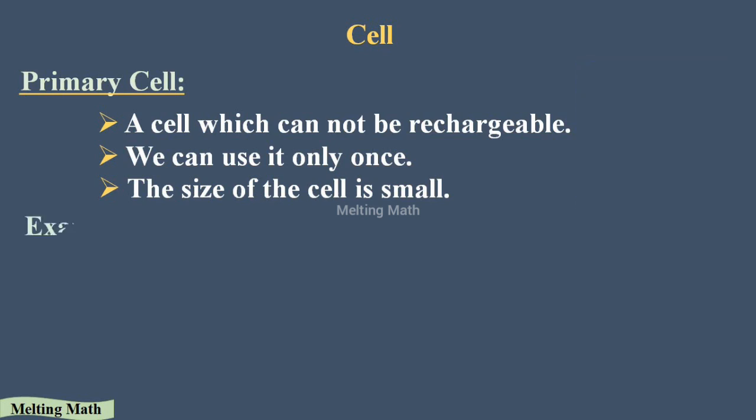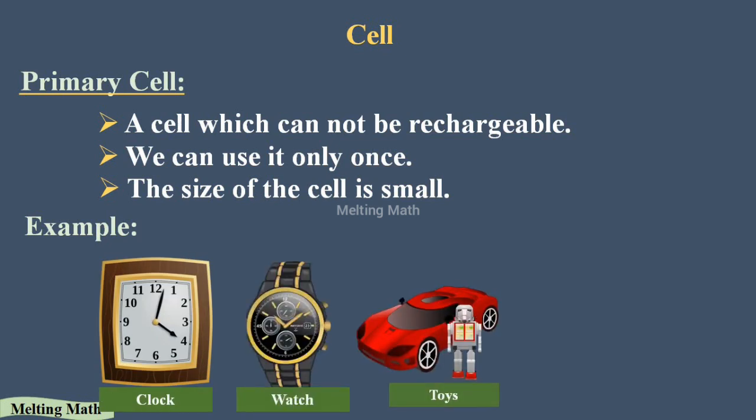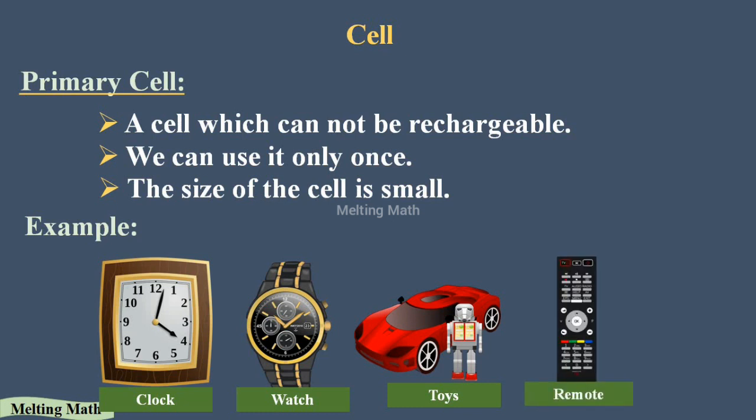Let's see some examples of primary cells. In clocks, watches and toys we are using primary cells. In a remote also we use primary cells. If you remove the cells from your remote, you can see they are very small in size. In your watch and your home clock also, the cells are very small, and they are primary cells.